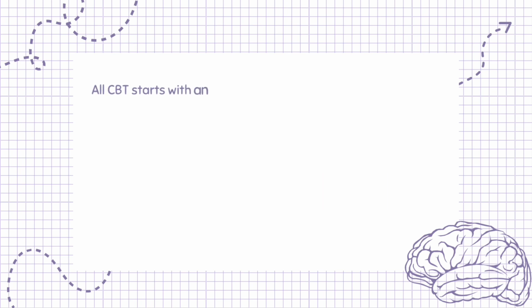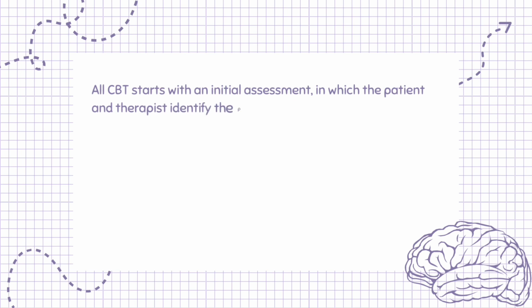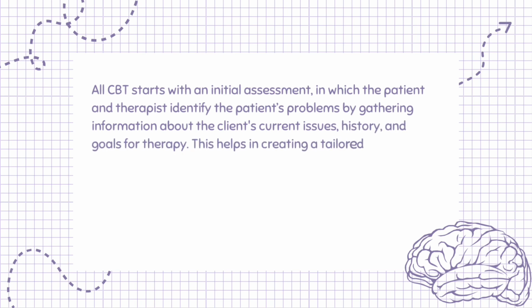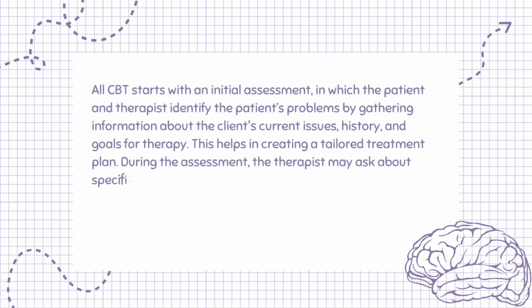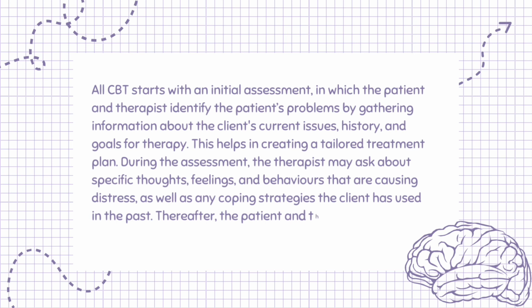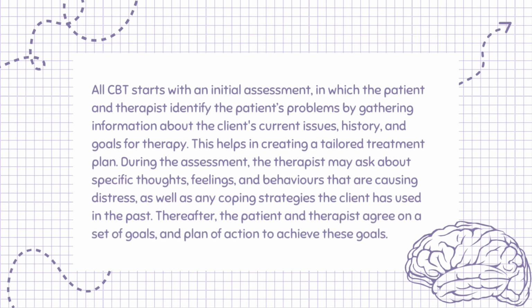All CBT starts with an initial assessment, in which the patient and therapist identify the patient's problems by gathering information about the client's current issues, history, and goals for therapy. This helps in creating a tailored treatment plan. During the assessment, the therapist may ask about specific thoughts, feelings, and behaviors that are causing distress, as well as any coping strategies the client has used in the past. Thereafter, the patient and therapist agree on a set of goals and plan of action to achieve these goals.